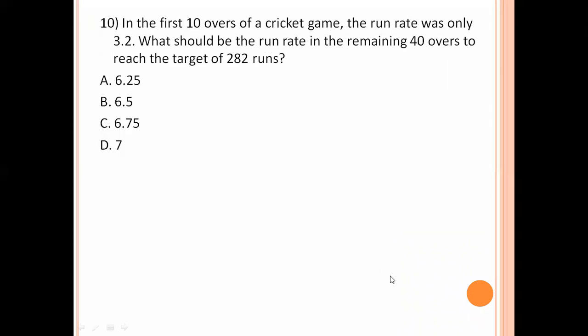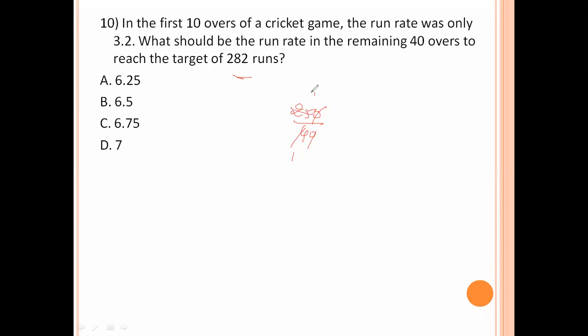Next. In the first 10 overs of a cricket game, the run rate was only 3.2. What should be the run rate in the remaining 40 overs to reach a target of 282? So 10 into 3.2 means 32 runs in 10 overs. For the remaining 40 overs, the runs needed are 282 minus 32, which is 250. So 250 runs out of 40 overs.